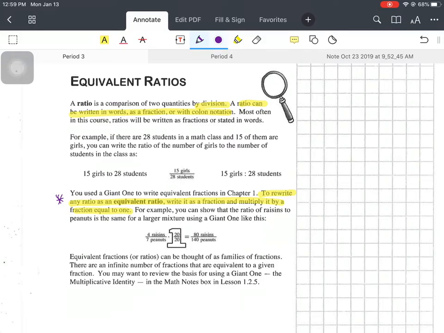So we're using giant ones. This is the biggest thing. And the way we use giant ones, if you multiply anything times 1, it gives you that same number. So basically what we're doing is unsimplifying things, right? So equivalent ratios.